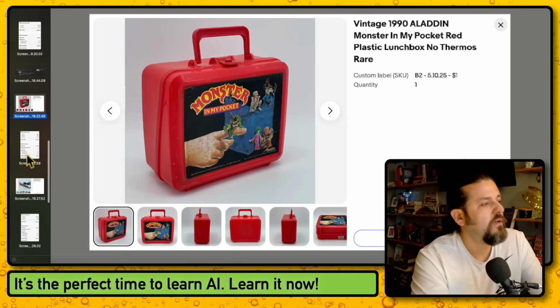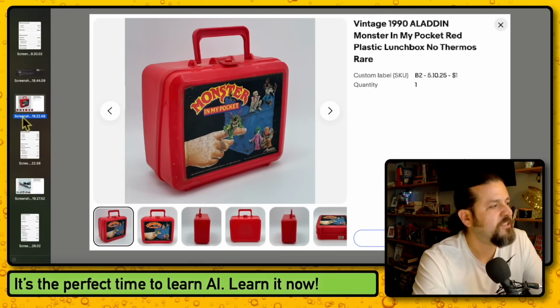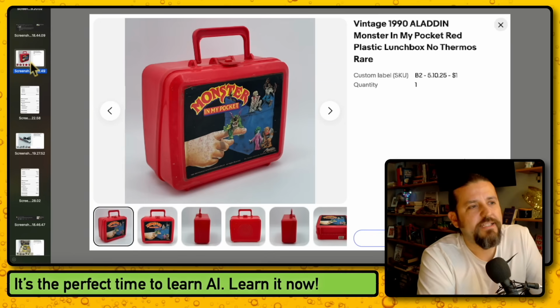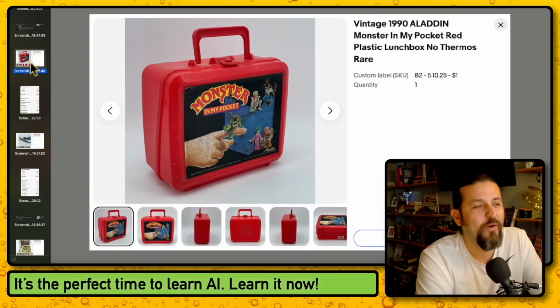Here's our next sale. Oh, excuse me. Got something in my throat today. Here we go. Vintage 1990 Aladdin Monster in My Pocket red plastic lunchbox. I thought it was super cool, man. It was dirty as hell when I found it at an estate sale. It was in the garage. I bought it for $1. Mind you, it doesn't have anything inside. Normally it comes with a thermos, but it doesn't have it inside.